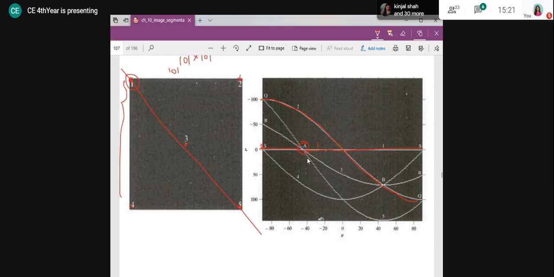Why? Because it indicates that there is a line on which points 1, 3, and 5 lie on a single line, and whose dimensions are given by this. What is that? It is minus 45 as the theta value and 0 as the rho value. So here, if you will see, what is that for 1, 3, and 5? What is the angle?